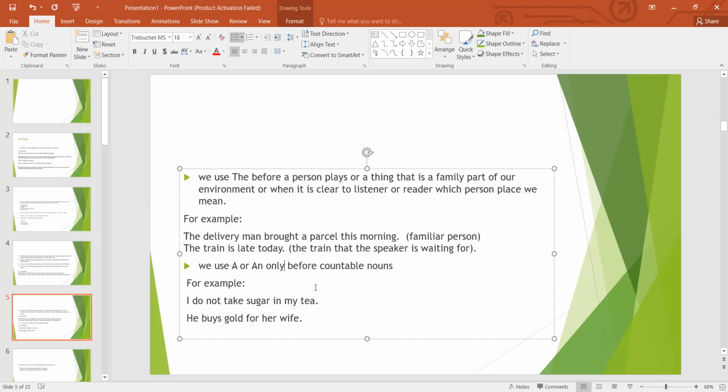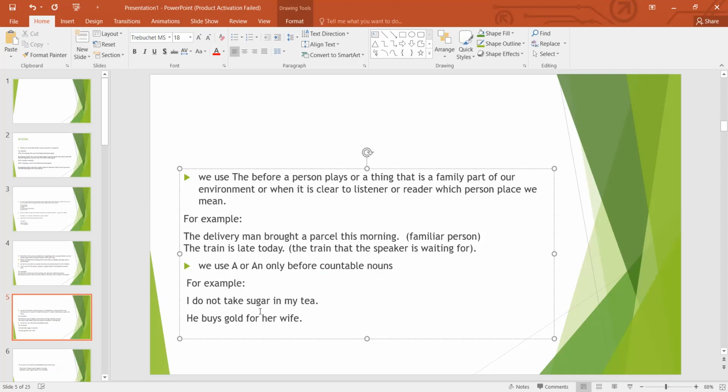All right, so we always put a or an before a countable noun, but we cannot use a or an with an uncountable noun. For example, I do not take sugar in my tea. What is sugar? Is it countable or uncountable? Obviously, this is uncountable. Sugar, you cannot count sugar, salt, gold, sand, water. Those things are not countable.